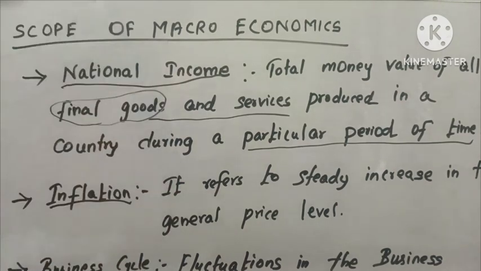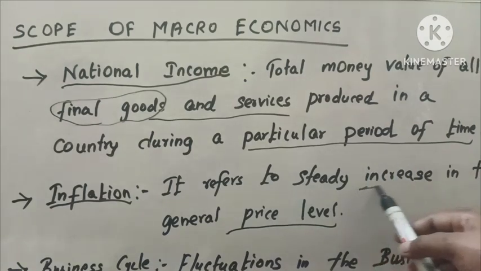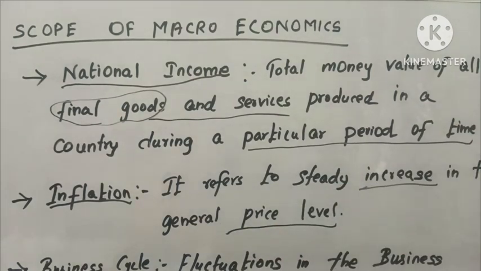The next one is inflation. What do you mean by inflation? Any idea, students? Let me give a meaning. It refers to a steady increase in the general price level. It talks about the increases in the prices of products and services. In macroeconomics we study how the general prices are determined, and it explains the fluctuations in the general price.